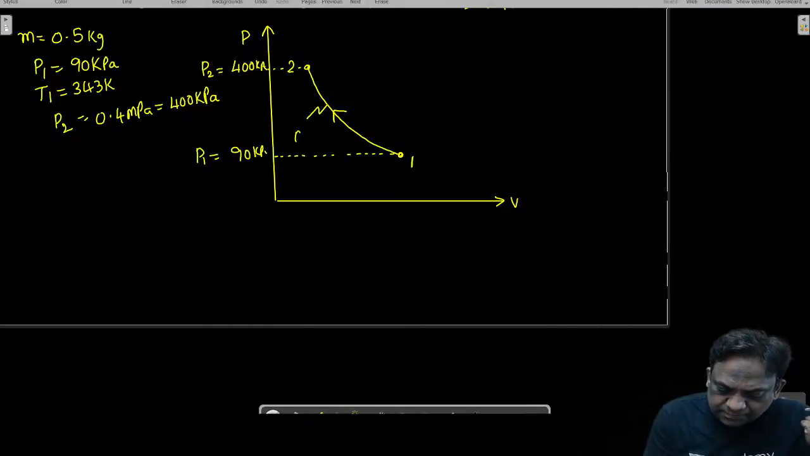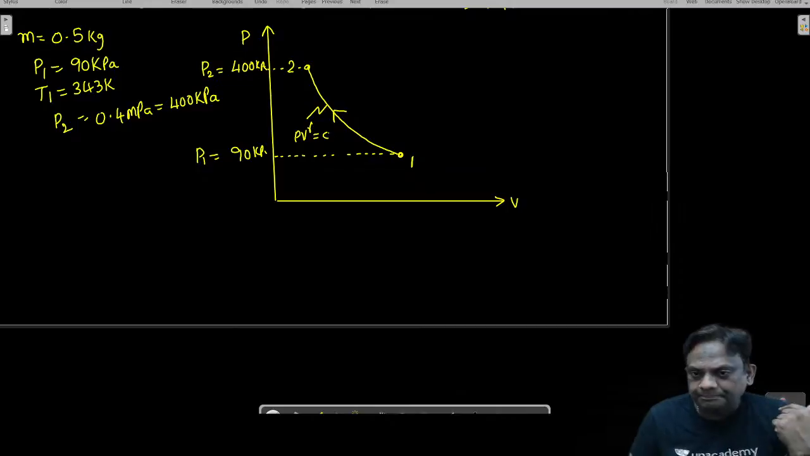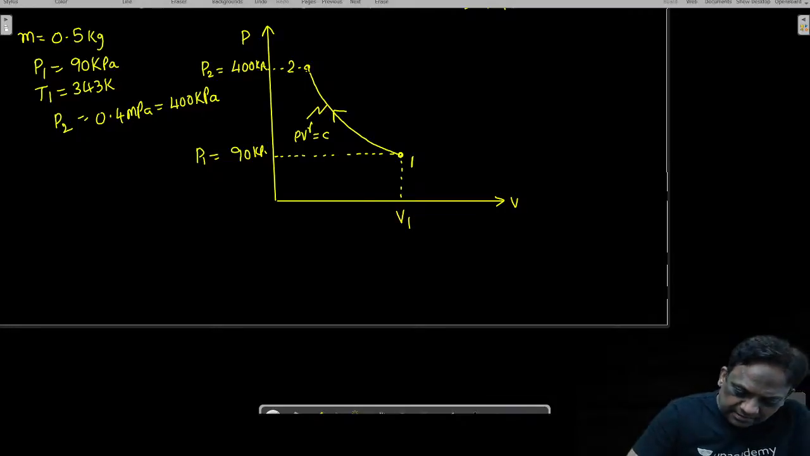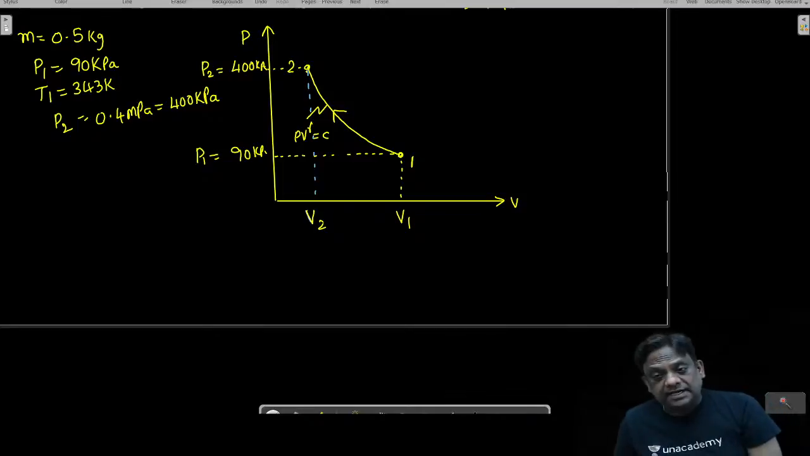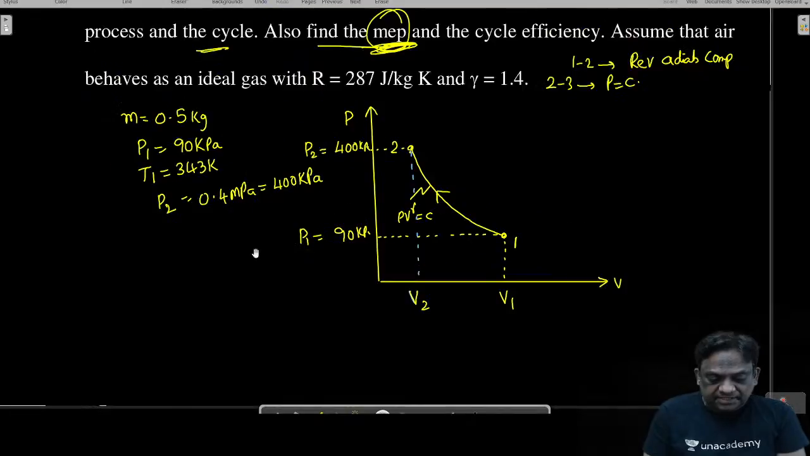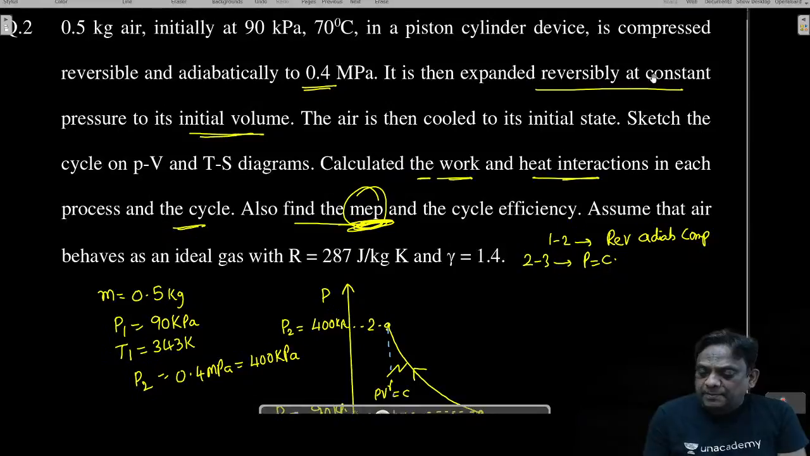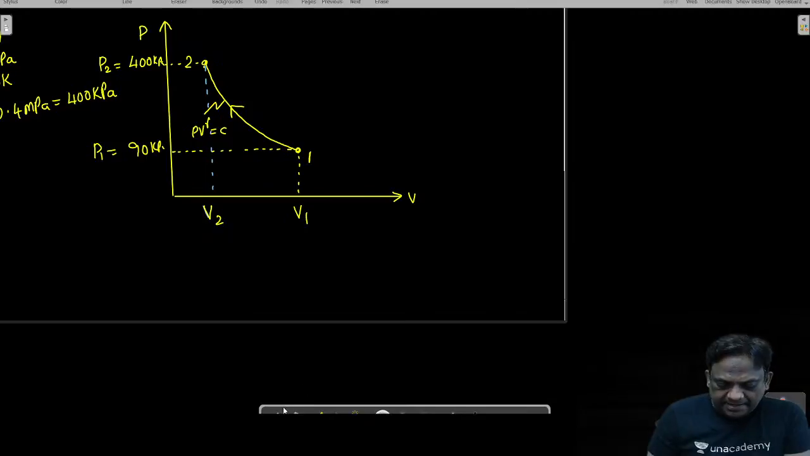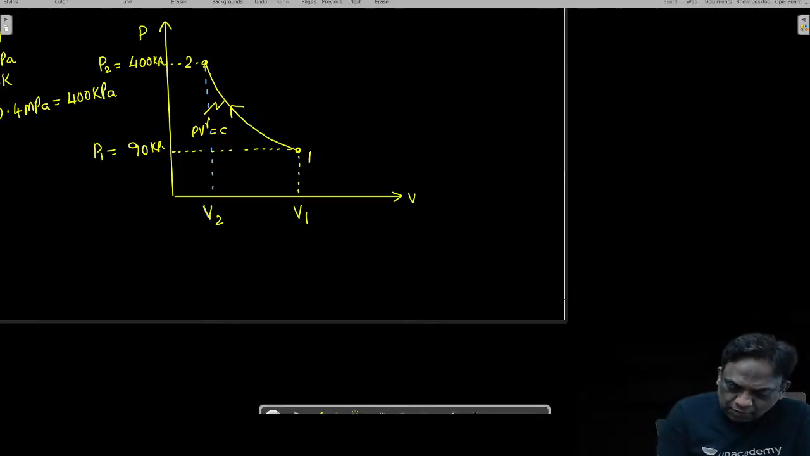So can I write this as PV^gamma equals constant? Yes, I can write. Let this volume be V1 and let this volume be V2. We have compressed from volume V1 to volume V2. Then what did he say? Please read the question carefully. It is then expanded at a constant pressure to the initial volume. This is the initial volume. At a constant pressure, it is expanded.